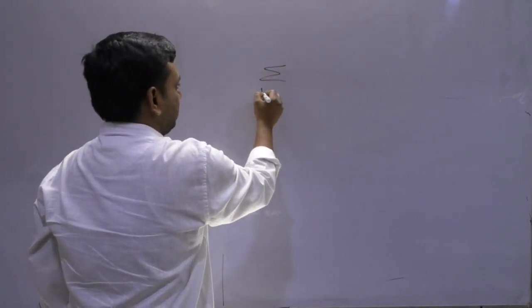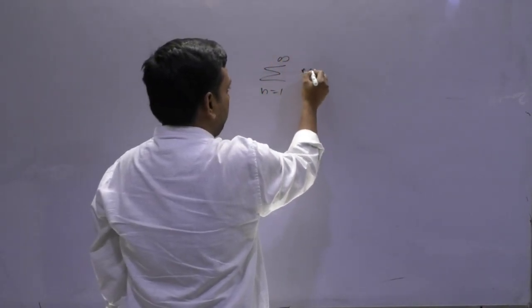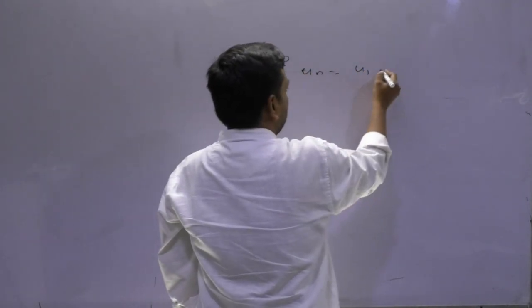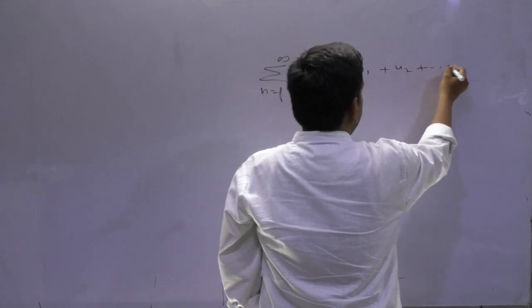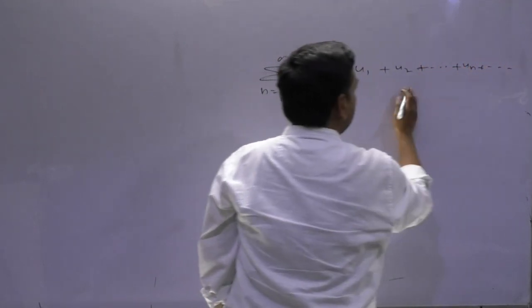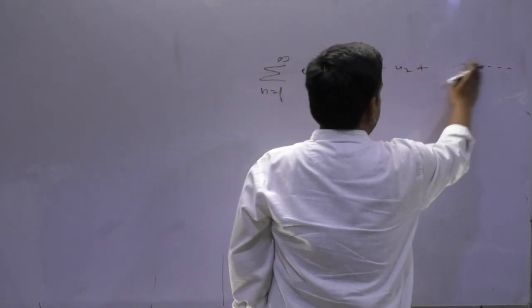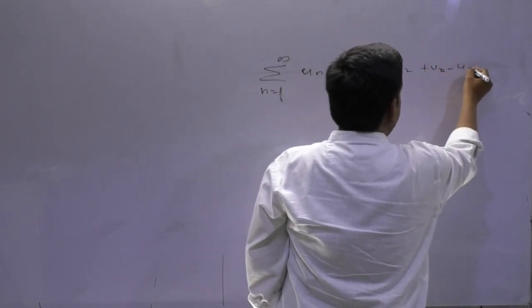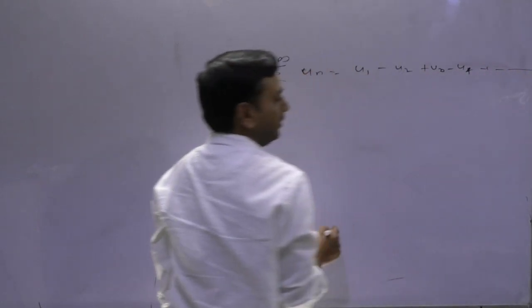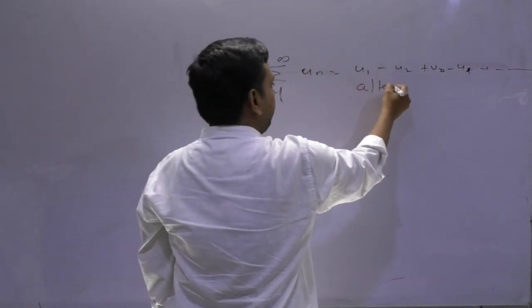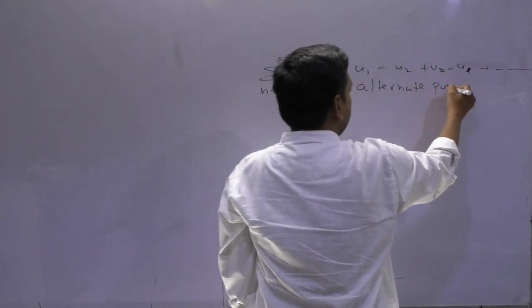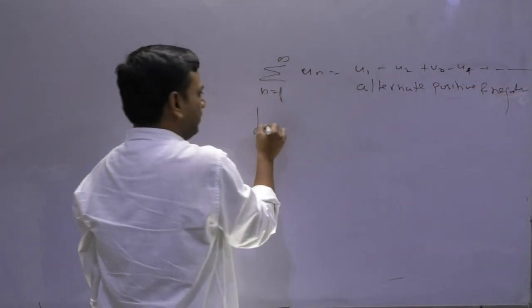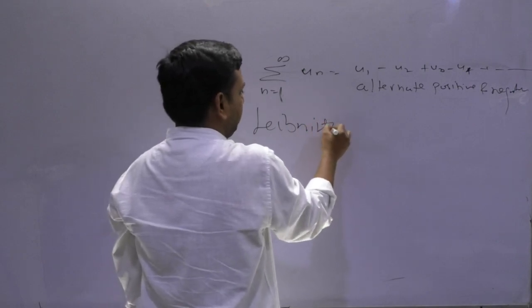Suppose that you have the series, alternate plus and minus: u1 minus u2 plus u3 minus u4 and so on. Getting? Alternate positive and negative. So here you will study about the Leibniz test.